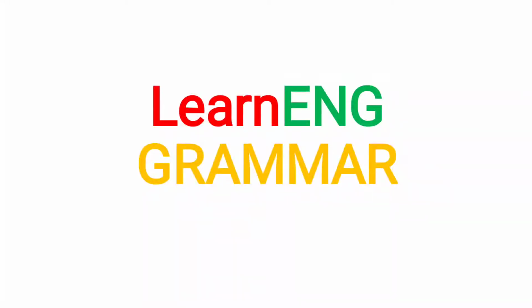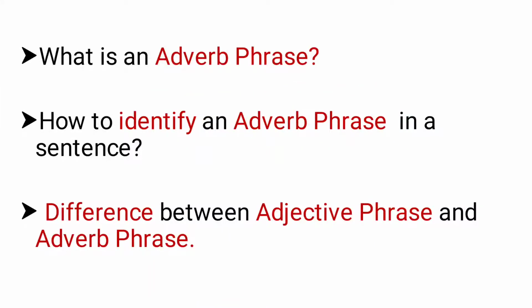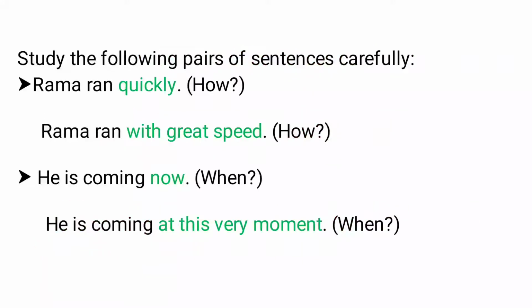Let's start learning grammar. In the previous video, we learned what an adverb is and how adverbs can be divided into various classes according to their meaning. In this video, we will understand what an adverb phrase is, how to identify an adverb phrase in a sentence, and we will also understand the difference between an adjective phrase and an adverb phrase. Now study the following pairs of sentences carefully.